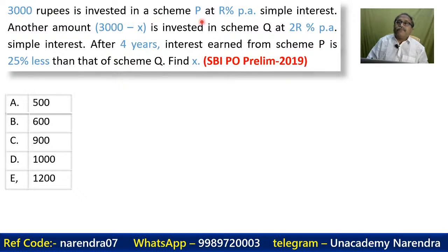Another amount, rupees 3,000 minus X, is invested in scheme Q at 2R% simple interest for 4 years. After 4 years, the interest earned from scheme P is 25% less than that of scheme Q. Find X. Now Sweta, try this.